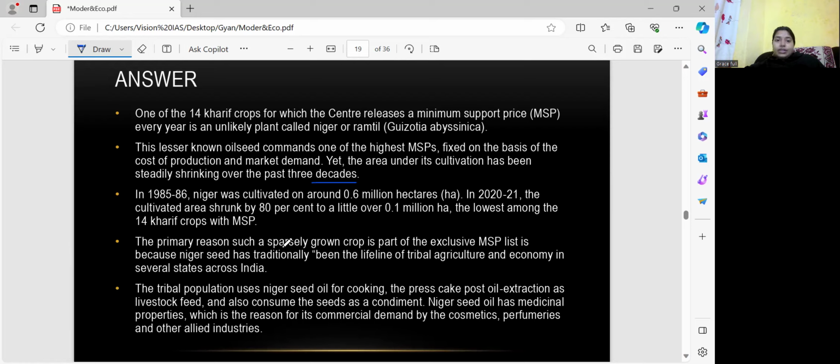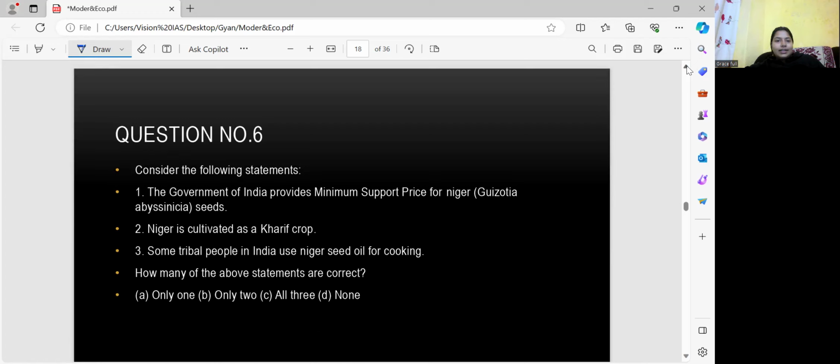So the primary reason such a specially grown crop is part of the exclusive MSP list is that Niger seed has traditionally been the lifeline of tribal agriculture and economy in several states across India. The tribal population uses Niger seed oil for cooking, the press cake after oil extraction as livestock feed, and also consumes the seed as a condiment. Niger seed oil has medicinal properties, which is a reason for its commercial demand by the cosmetic, perfume and other allied industries. So there are a lot of benefits of Niger seeds.